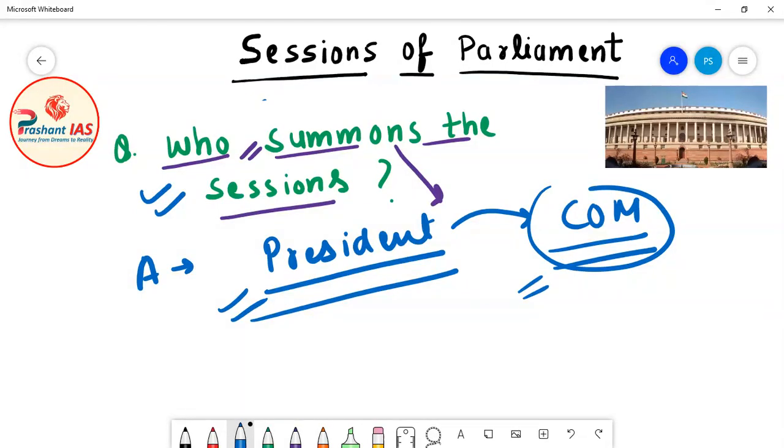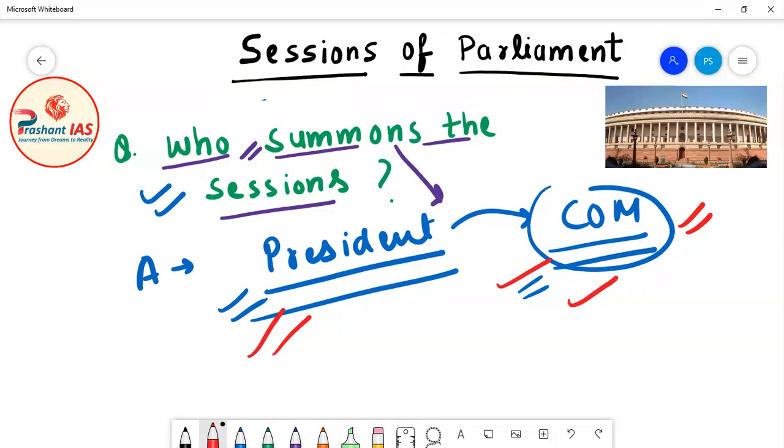So in theory, we can say that summoning the sessions of parliament is the power of the President, but actually the President summons the session of parliament on the advice of the Union Council of Ministers. So in practice, in the practical sense, this power is enjoyed by the government. This power is enjoyed by the Union Council of Ministers. So the President summons the session of parliament on the advice of the Union Council of Ministers.